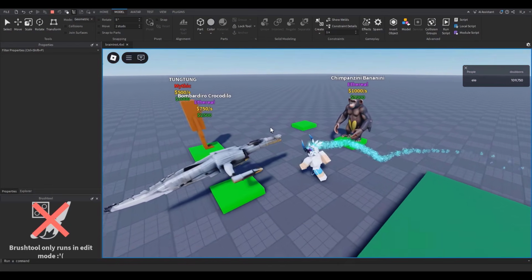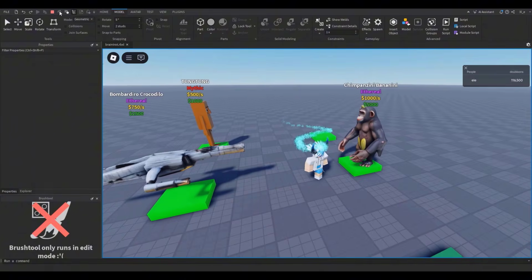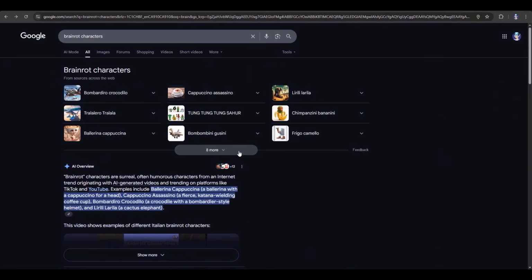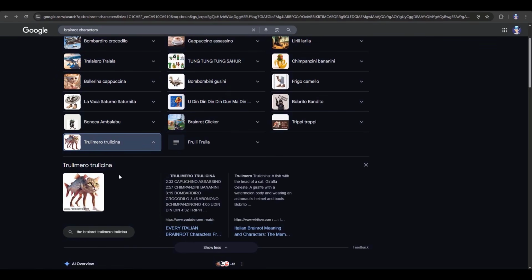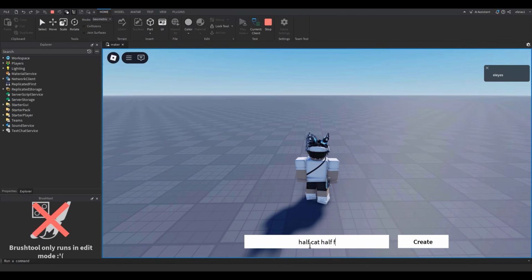Okay, we have to do a couple more. I have to do at least one more Brainrot character. Let's do, honestly, since we already have really cool guys, let's do one that's pretty lame. Actually, I want to do this one so bad. This one looks so cool. Trulimero, I'm not saying that. I don't care. Okay, I want a half cat, half fish.